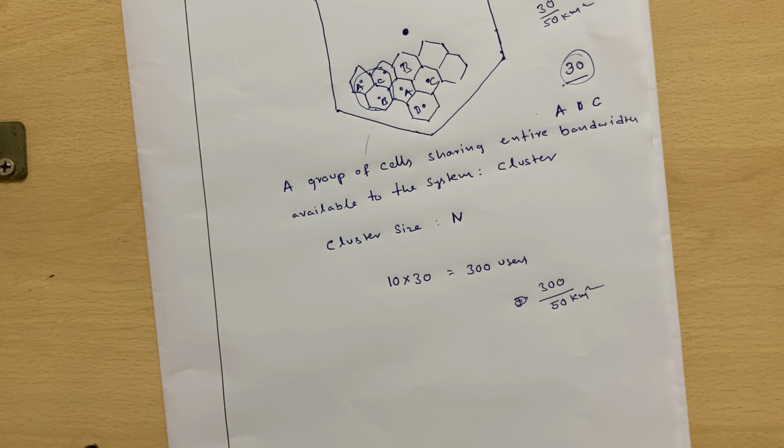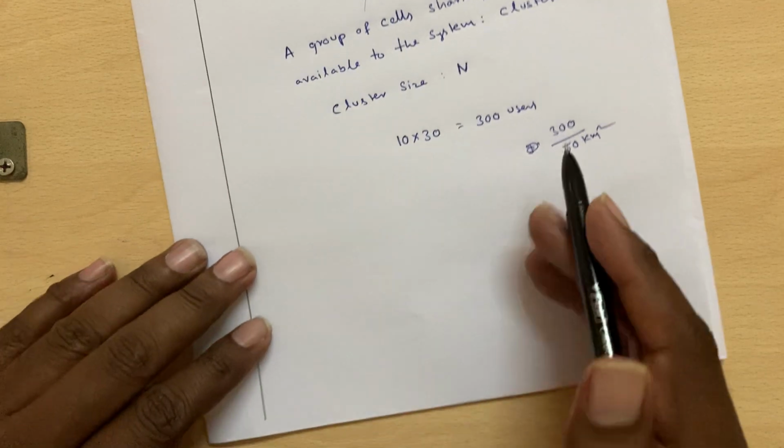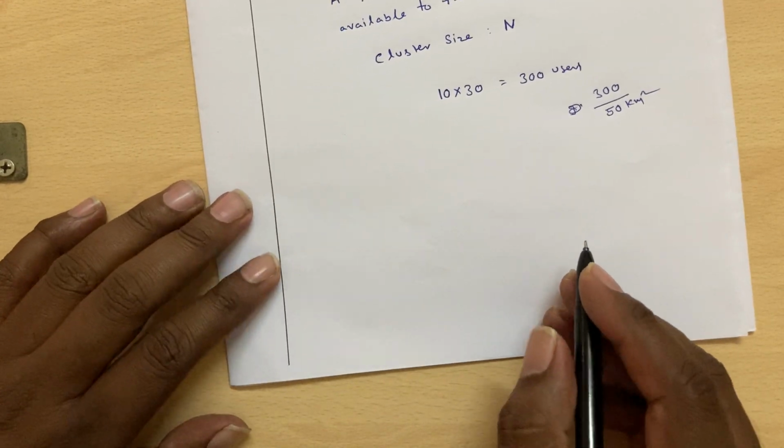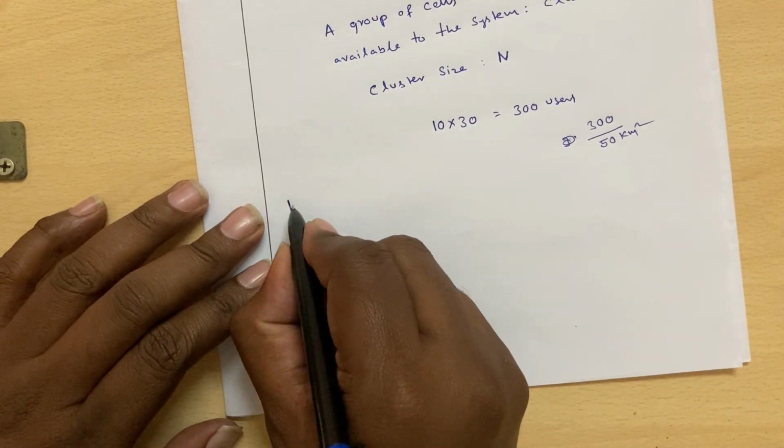So if you want to increase the capacity, you have to decrease the cluster size, meaning the number of cells present in the cluster, or you have to decrease the cell size. But the drawback with decreasing the cell size is that you will require more base stations, and the network will become complex. And one more drawback is that the handoffs will be more. The other drawback with the multi-cellular system is handoff.